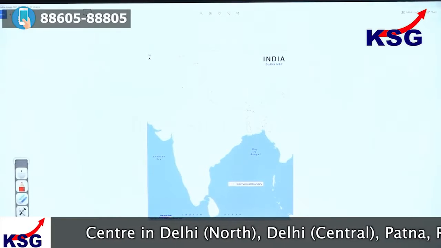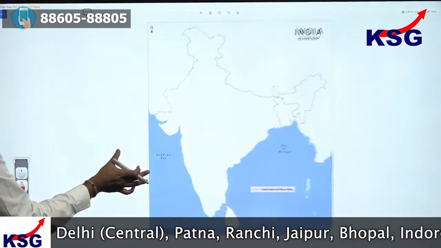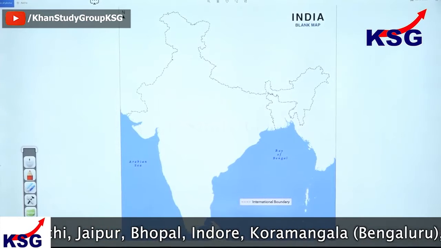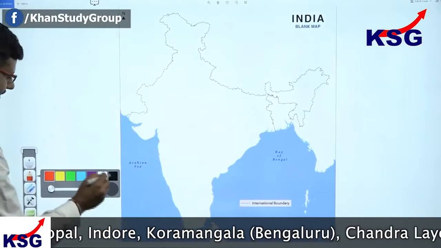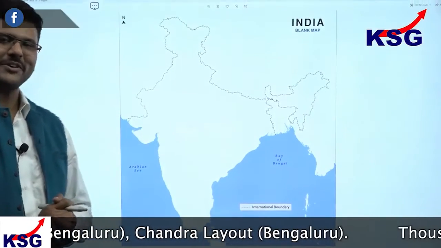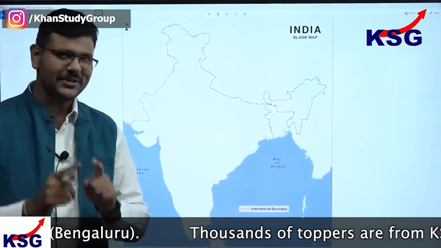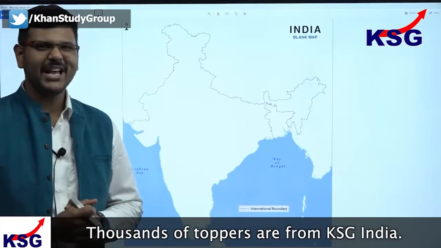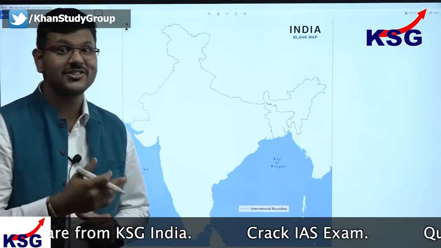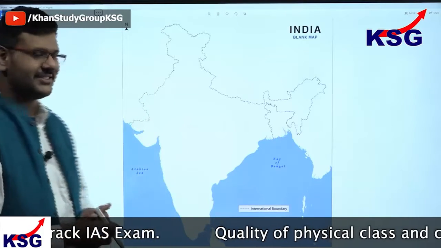Presenting before you is the India physical map, and if I were to talk about some of the northern cities, I will have to take the base as the Tropic of Cancer. I'm sure you all know which states the Tropic of Cancer passes through. Do let me know in the comment box. But I am going to an advanced level and talking about what cities and districts might lie on and around this Tropic of Cancer.